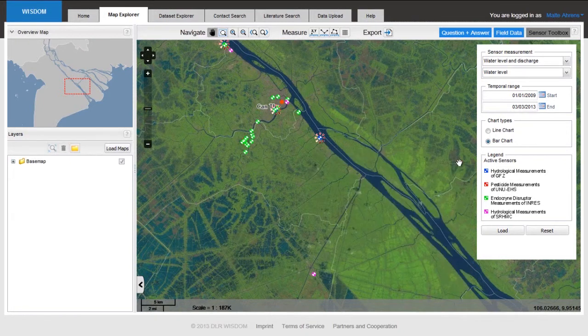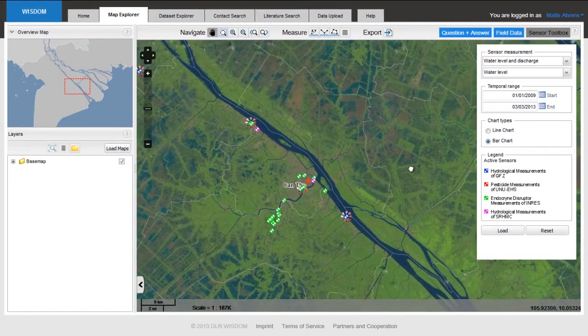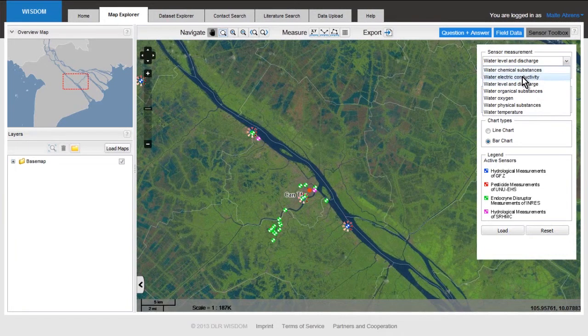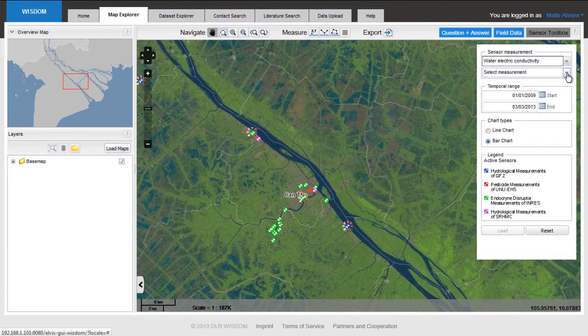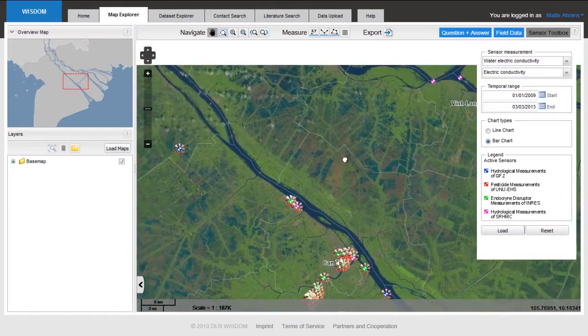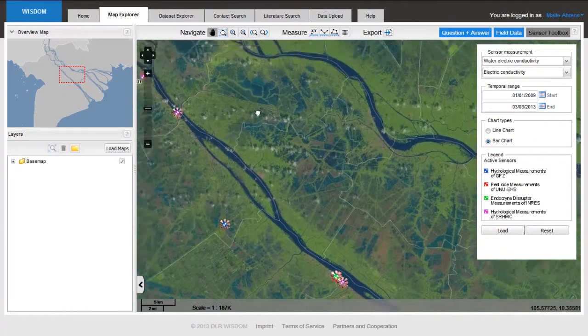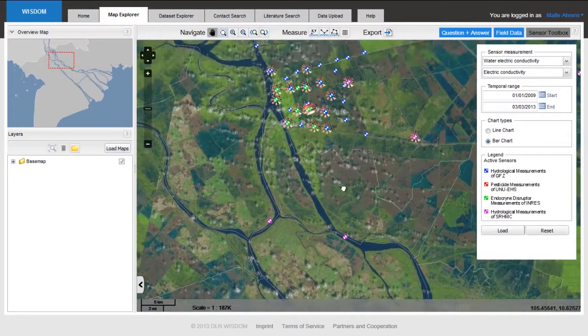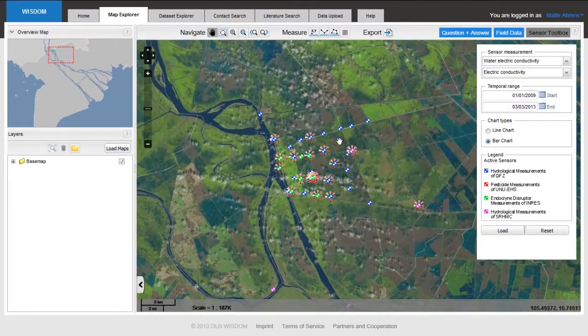I would also like to show you another type of data, which is so-called water conductivity. Water electric conductivity is an indicator for water salinity, how much salt is inside the water. I choose here electric conductivity, I say load again, and I see which sensors are active. Many sensors measuring salinity, and I move a little bit up here, along the river, to our northern test field of Tam Nong, where we have placed a lot of sensor stations.